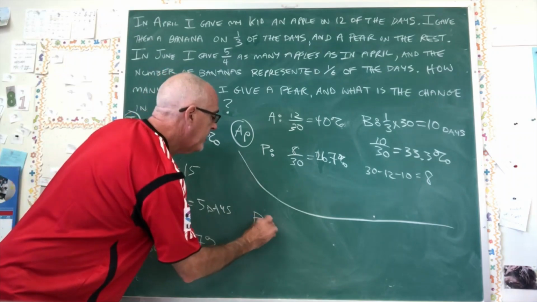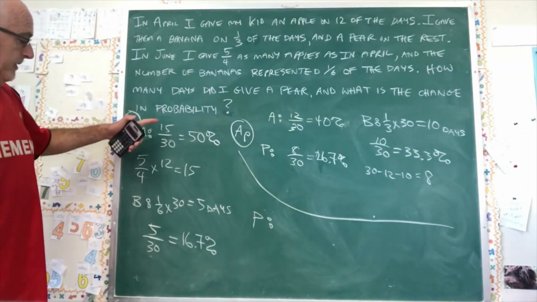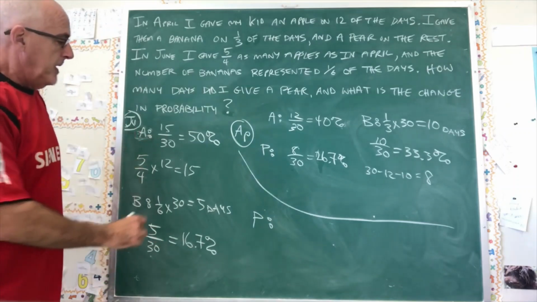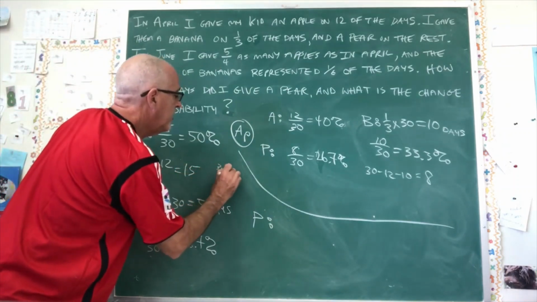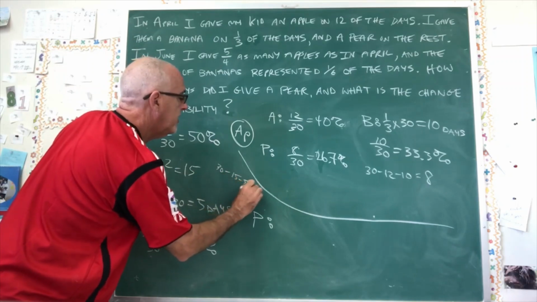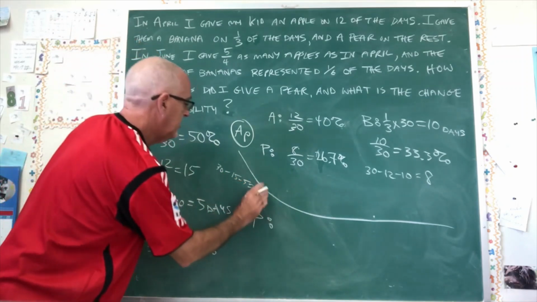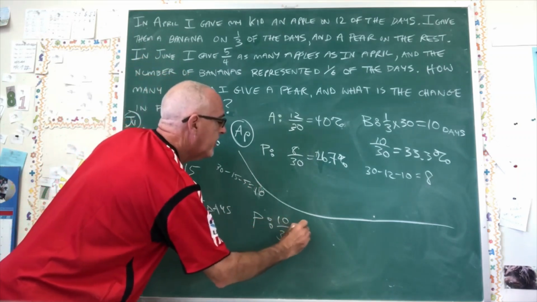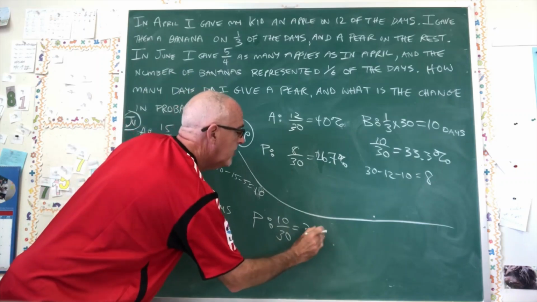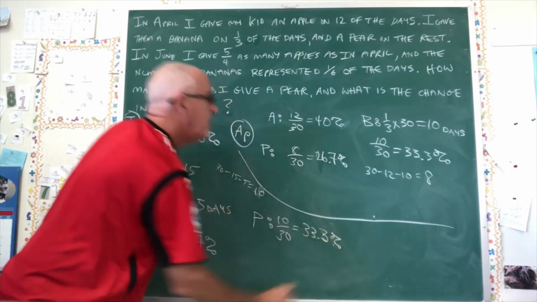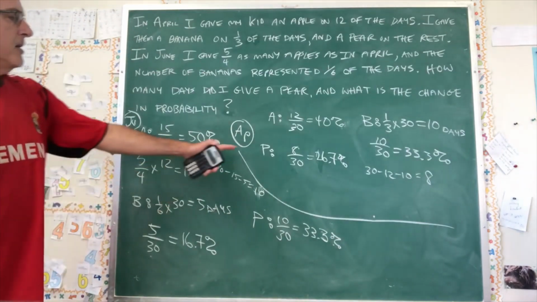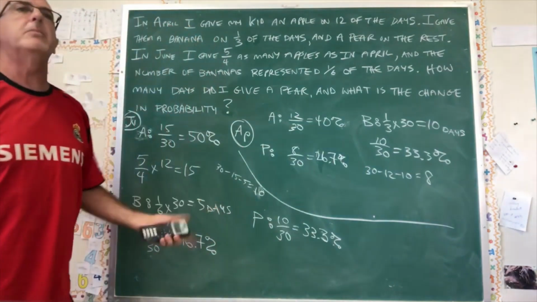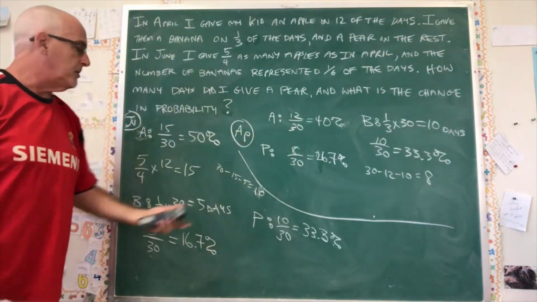And then the pear, we can do complementary. 15 plus 5 is 20, 30 minus 20 is 10. I have to show that. 30 minus 15 minus 5 equals 10. And then 10 over 30 is 1/3, so it's 33.3%. Whoa, 33.3%. Pear. Hey, no, again, it's a coincidence. I got 33.3% both times, but one of them it was banana and the other one it was pear.